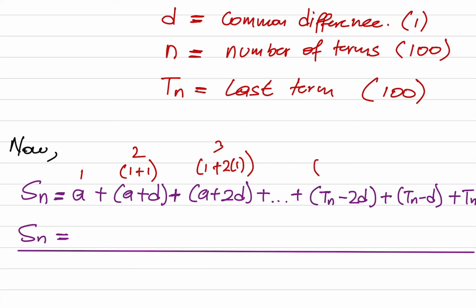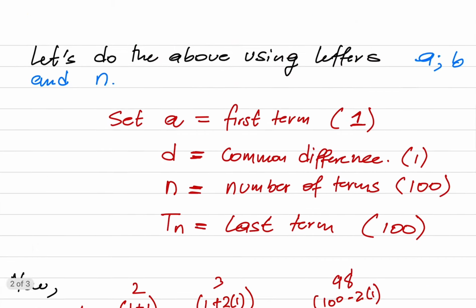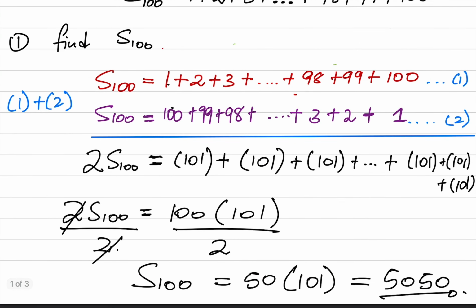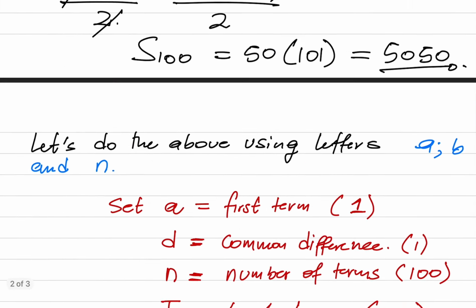So you can even go here. What is your last term? We see that our last term is 100. So 100 minus 2D. What is your D? Your D is 1. So 100 minus 2 is how much? It's 98. And yes, we have 98 there. Are you happy with this? So this is very nice.